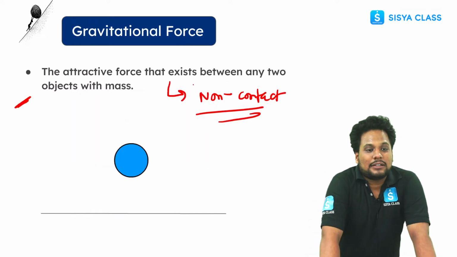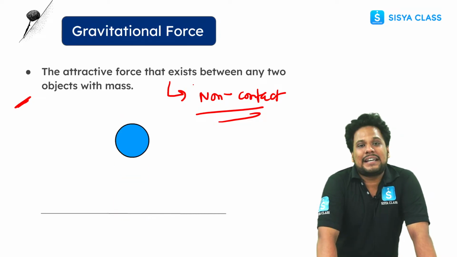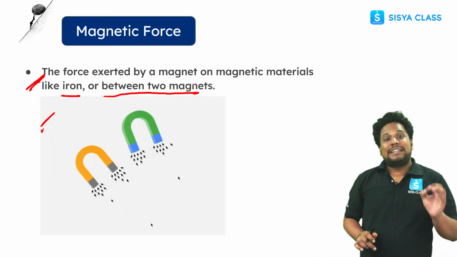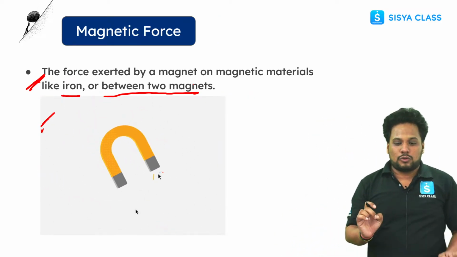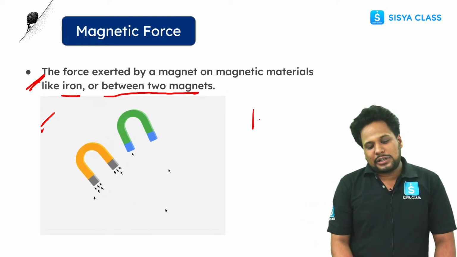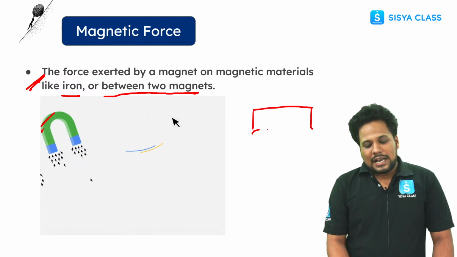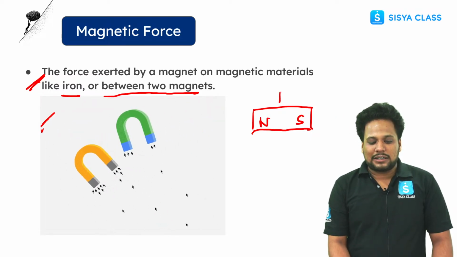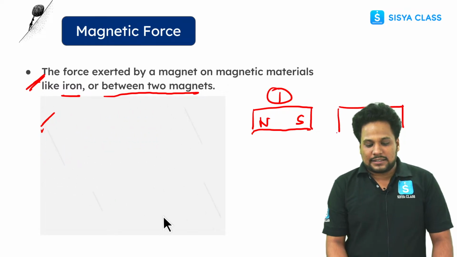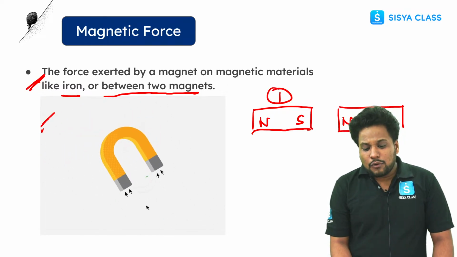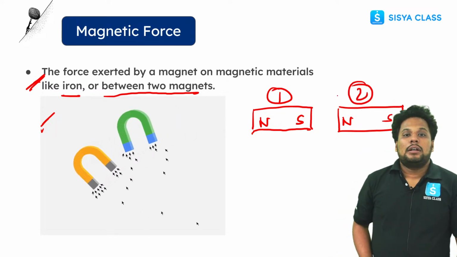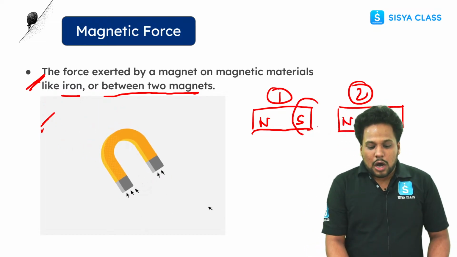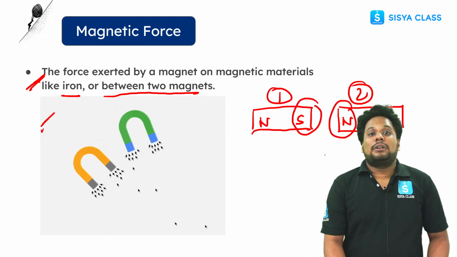Always remember this: gravitational force is always attractive in nature. But the magnetic force can be attractive also and it can be repulsive also. Why am I telling you this? Let's suppose there are two magnets. As you know, there are two poles, one north and one south. If I place the first magnet like this, and the second magnet like this, can you tell me what is going to happen? Yes, they are going to attract, because the south pole and north pole attract, unlike poles.